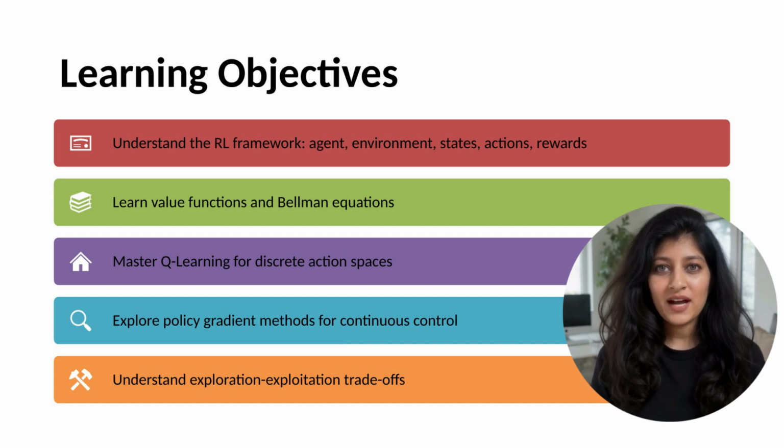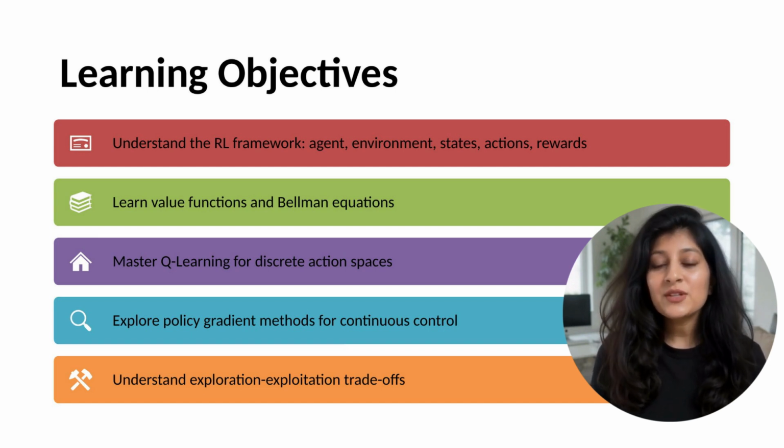Here's exactly what we'll master today in reinforcement learning. First, we'll understand the core RL framework. Unlike supervised learning's static dataset, RL involves dynamic interaction. An agent observes a state, takes an action, receives a reward and a new state, and repeats. This feedback loop is fundamental. We'll formalize states, actions, rewards, transitions, and policies.